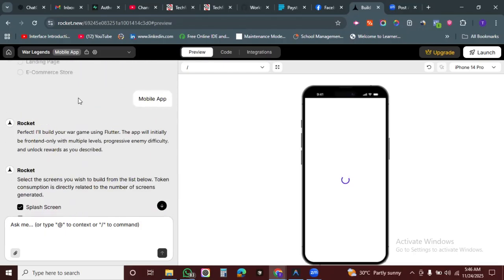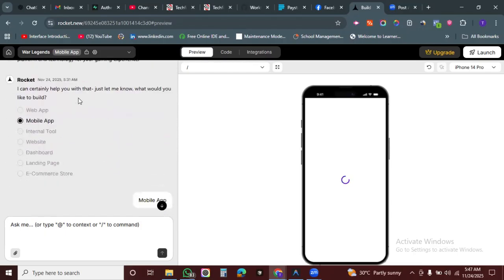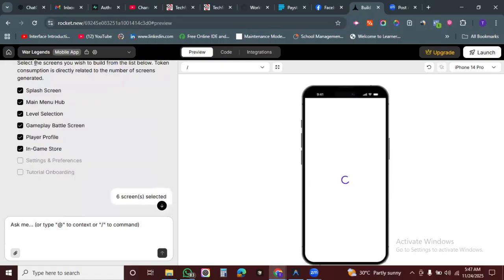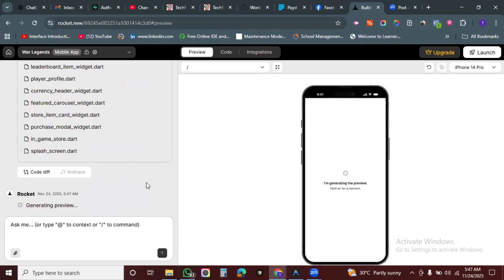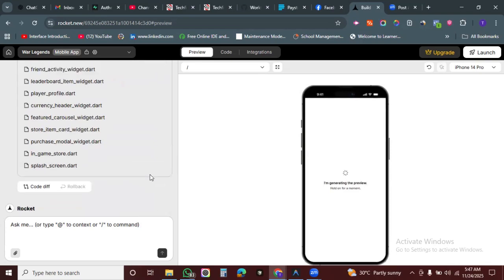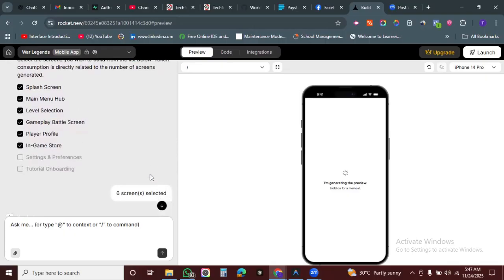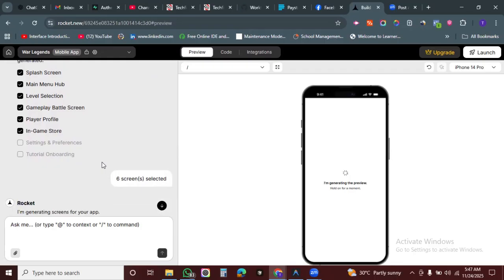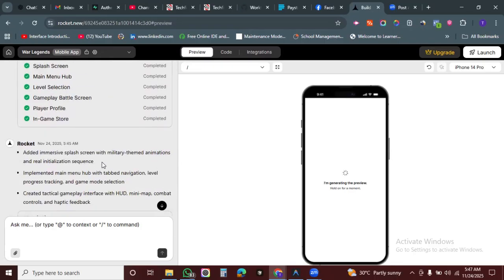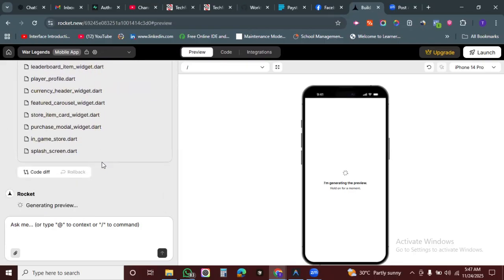It's loading. Now, we were given the option to build 6 screens out of 8 screens. So I decided to choose the first 6, being that the last 2, even though they are important, are things I can do without for a start. This is a tutorial to teach people how to onboard the game. Then this is for settings and preference. All right. So I can do without those two for a start. That's why I didn't select them. Okay, our preview is generating. We're almost done.